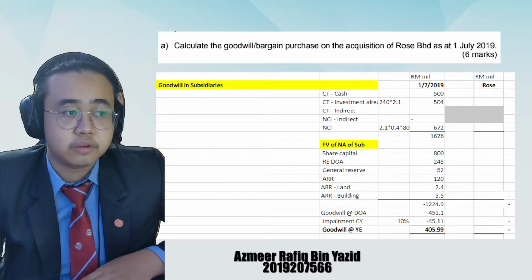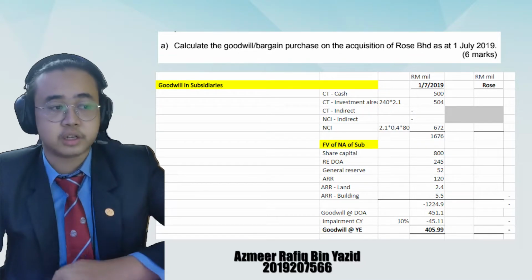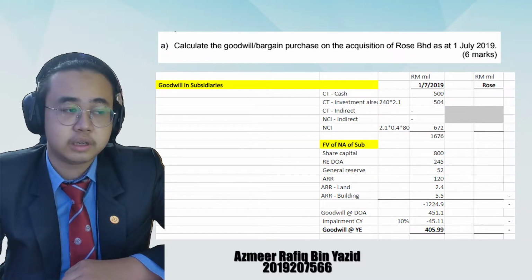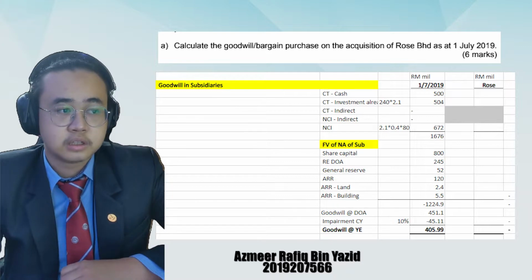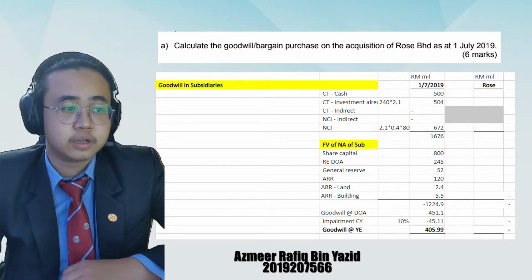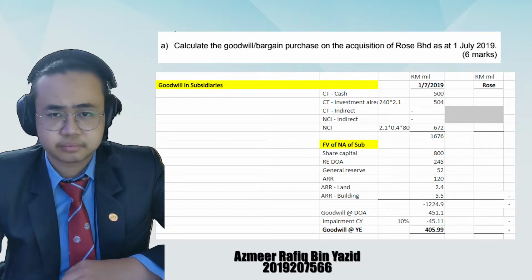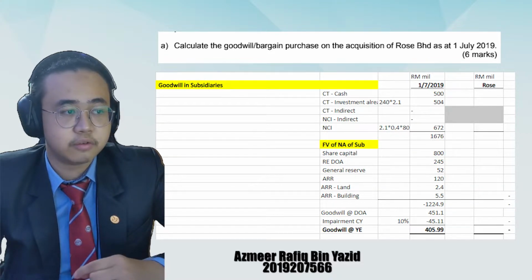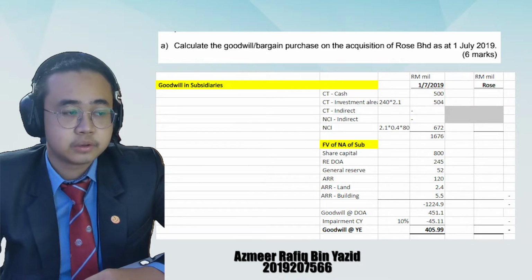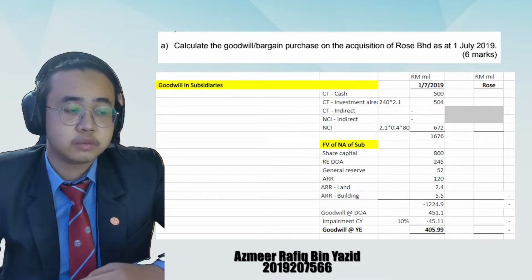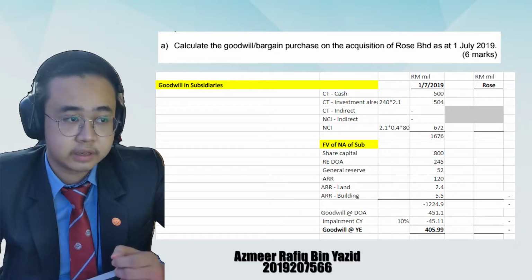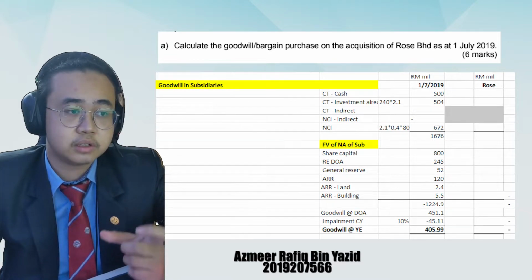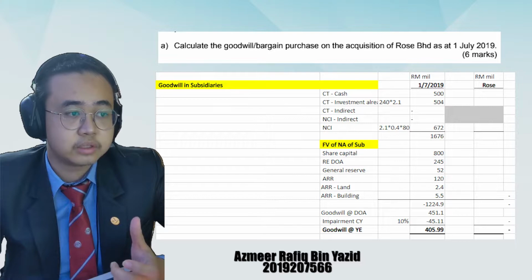Next, we need to calculate the fair value of net assets of the subsidiary at the date of acquisition. The ordinary share capital amounts to 800 million, the retained earnings at the date of acquisition are 245 million, the general reserve is 52 million, and for the ARR we got 120 million. In this question, the ARR is for the land and the building. The land is 2.4 million and the building is 5.5 million, and we calculate all the figures and we get 1,224.9 million. So we need to subtract this amount from the amount that we calculated earlier.